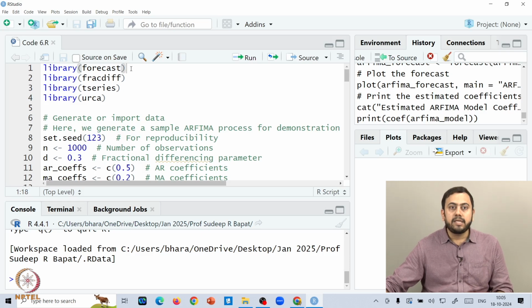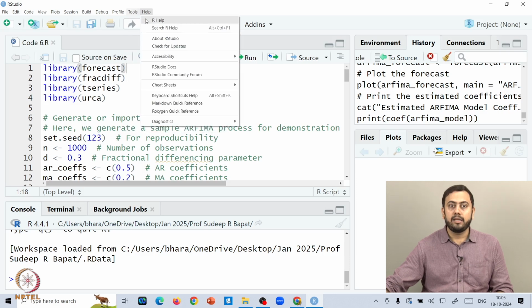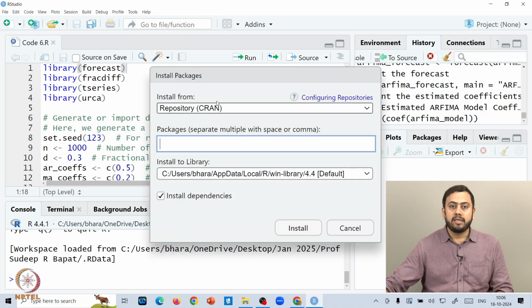Now, a very quick refresher, in case you forgot how to install the packages. One can go to Tools and click on Install Packages, and make sure that it says Repository. If not, select Repository, because it will search its online repository, and provided you have a valid internet connection, it will download the package and install it. Whatever package name you want, you can input it here, for example forecast or fracdiff or tseries, and then simply click on Install.